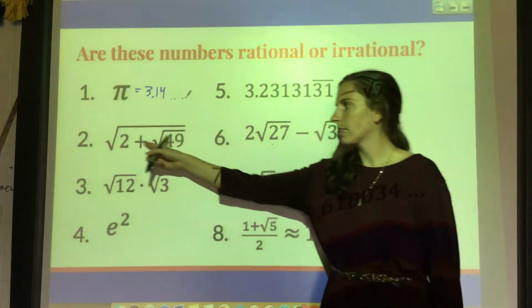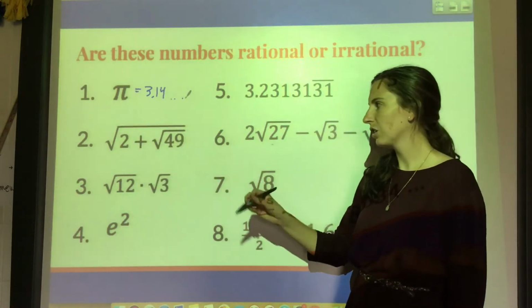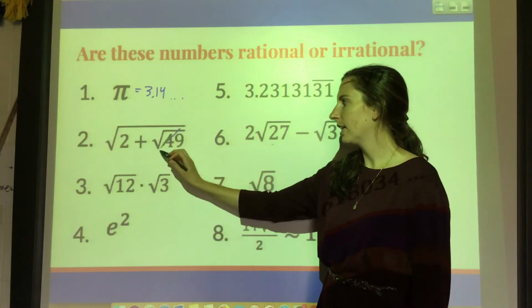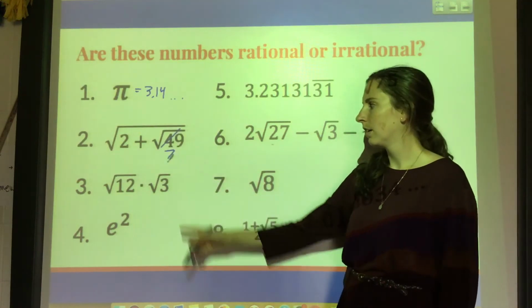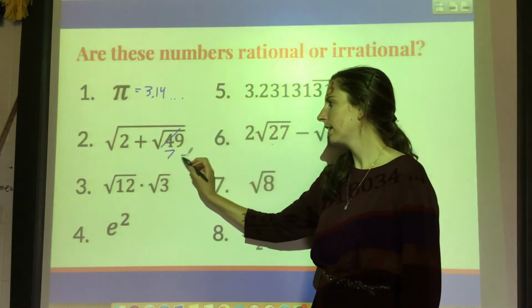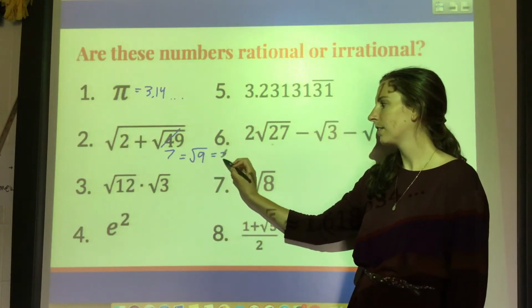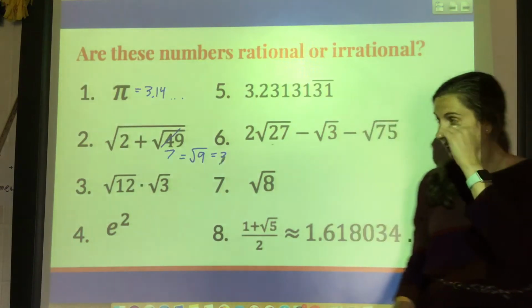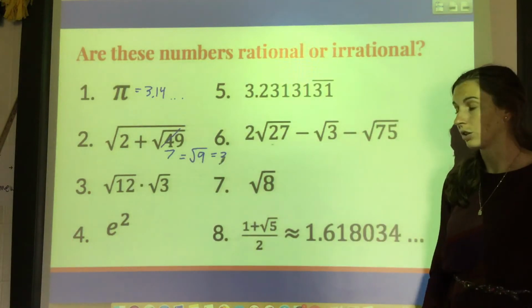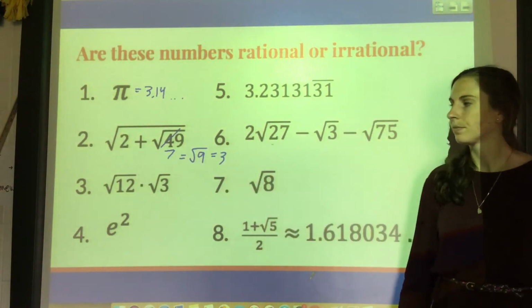So this looks like it's going to come out irrational, but if you actually work it out, square root of 49 is 7. 7 plus 2 is 9. And square root of 9 is 3. So that actually comes out to be rational, because it's a whole number.